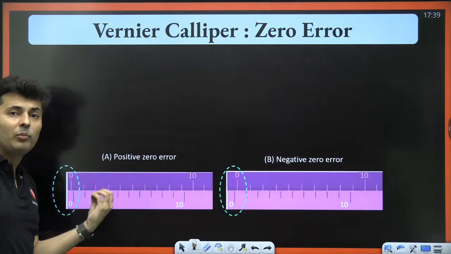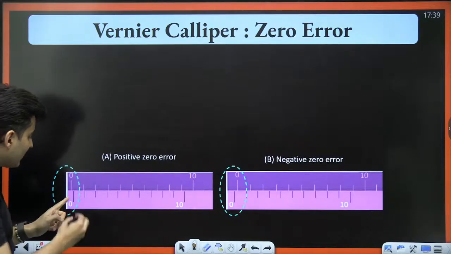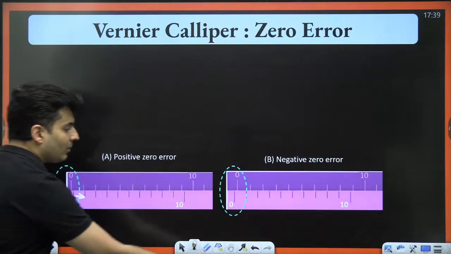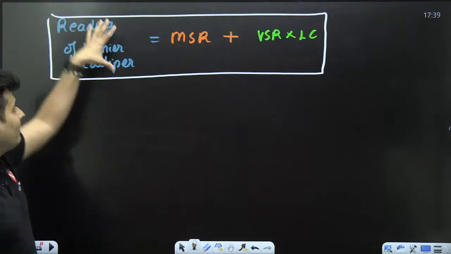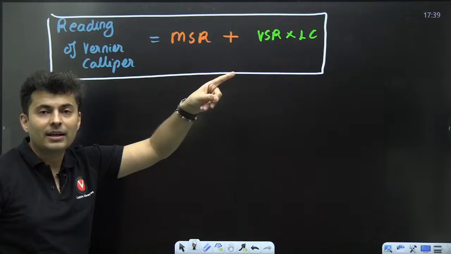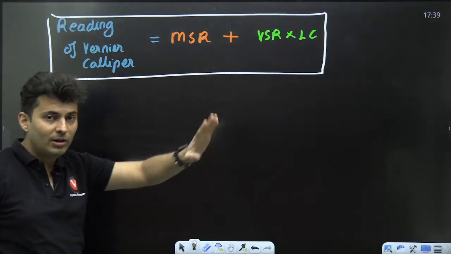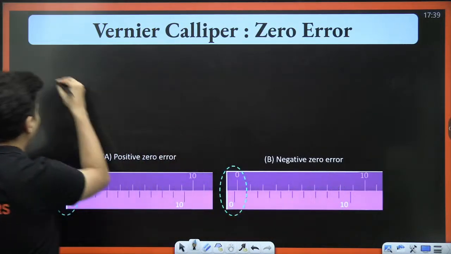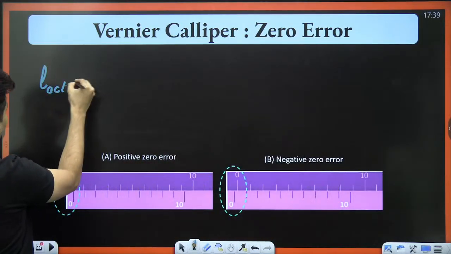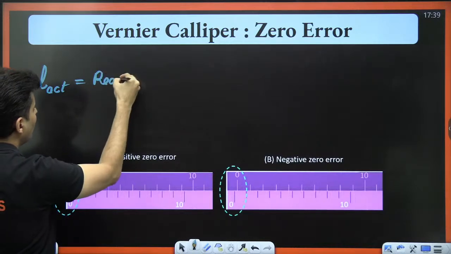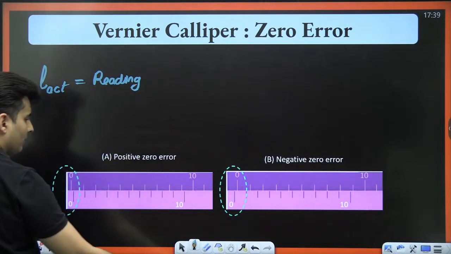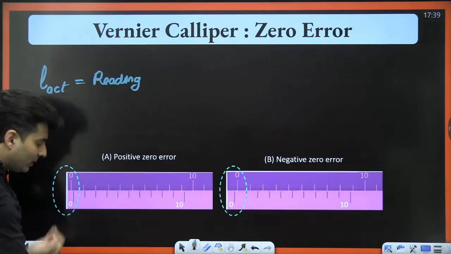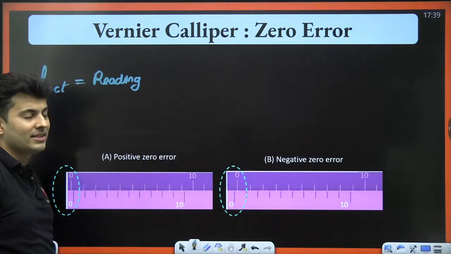Now whenever there is a positive zero error, understand our vernier is already ahead by some distance. So whatever answer I get won't be actually correct. So what you should do is, the actual length will be whatever reading you got, and from that you will have to take away something because already some value is there.